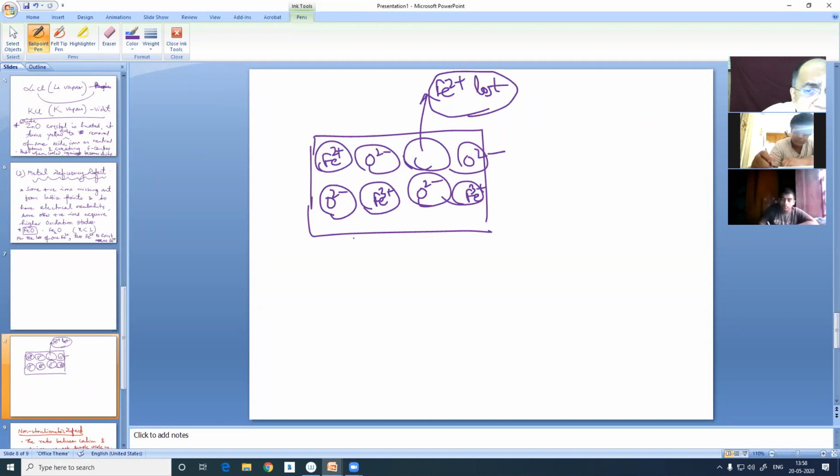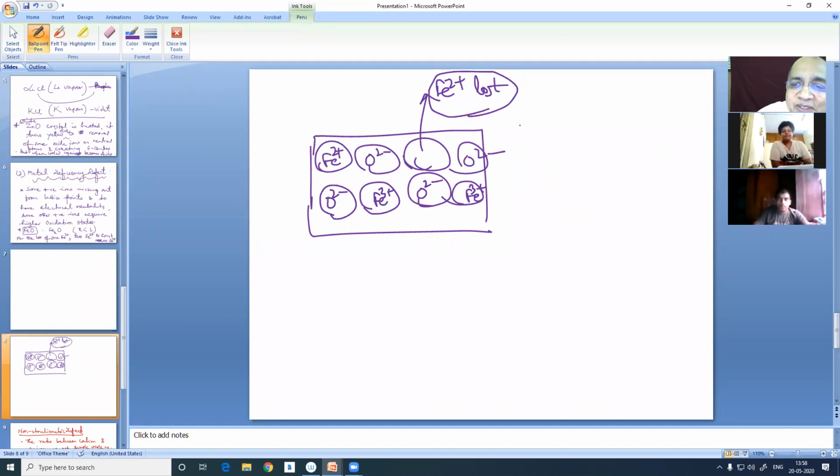And at that time, there are 1, 2, 3, 4 ferrous ions and 4 oxide ions. So when one ferrous ion is missing out, vacant, then obviously the other 2 should remain in the form of ferric. This I told you as a very simple picture. But there are hundreds and thousands of ferrous ions, and only a few are missing. Predominantly it is ferrous.